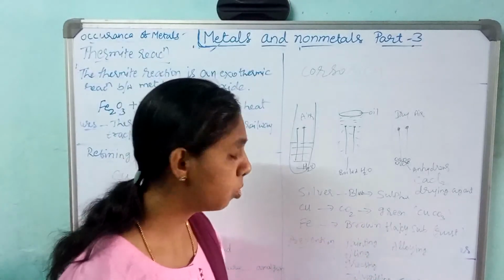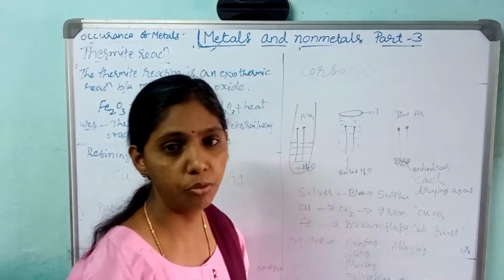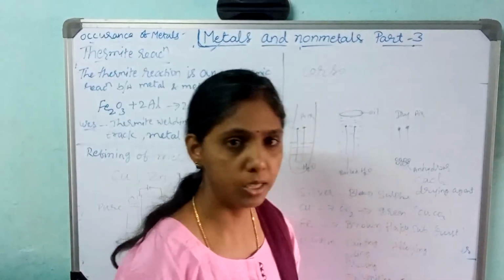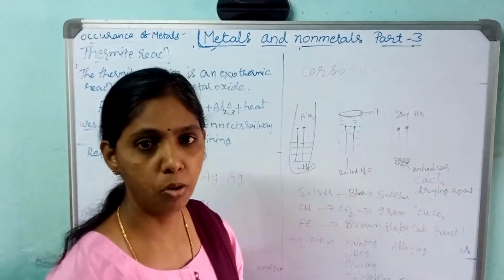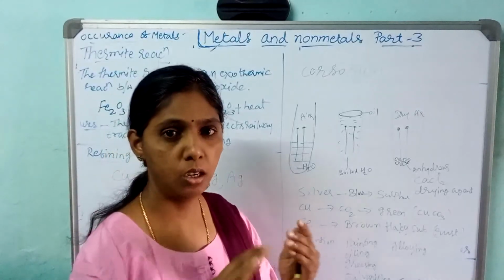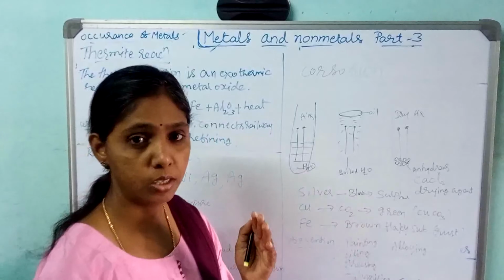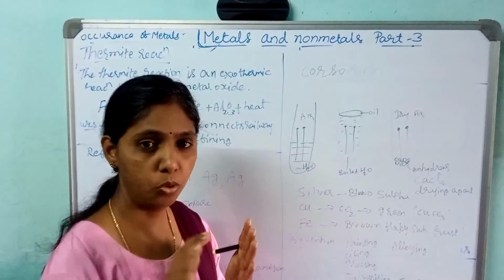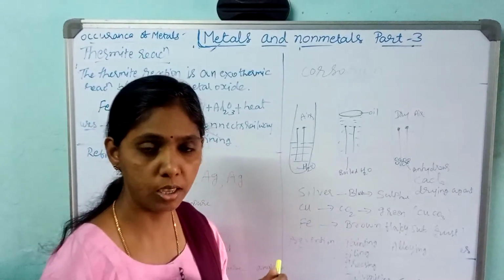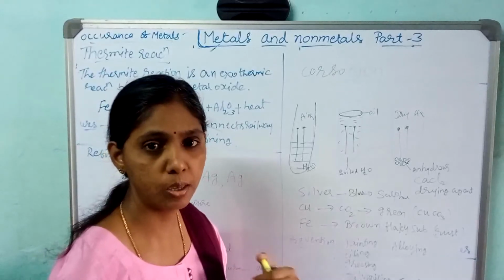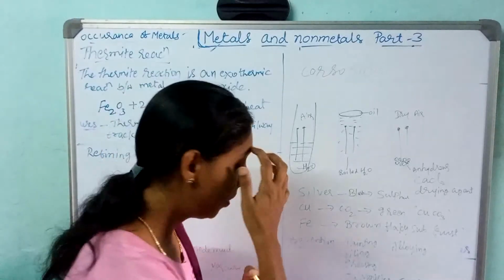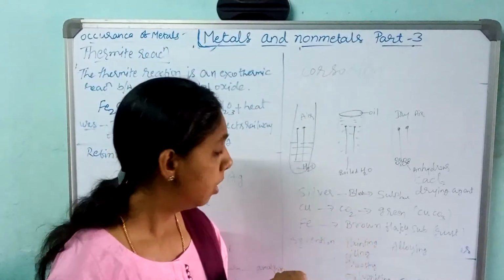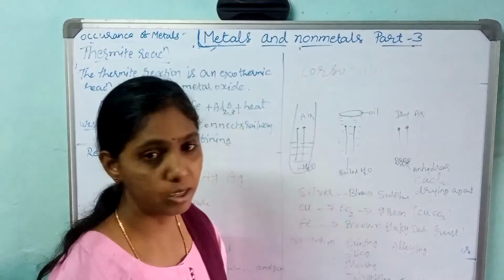Then there is also rusting of iron, you know. So what do you mean by rust? If they ask, a brown flaky substance on the iron is called rust. After using for a few days, the iron becomes brown and flaky. So it gets a rough surface and loses the shining surface. So that is called rusting. Iron after some time reacts with the air to become a brown flaky substance, and that is called rust. The process is called rusting.